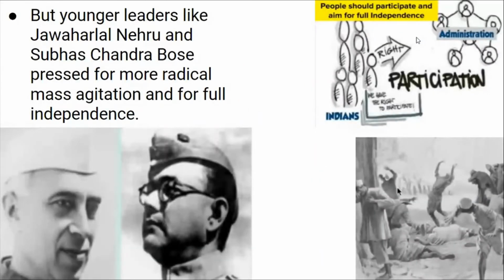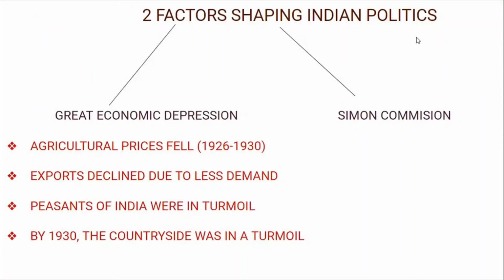But young leaders like Jawaharlal Nehru and Subhash Chandra Bose pressed for more radical mass agitation and for full independence. While these problems were going on, two factors were shaping Indian politics. The Great Economic Depression came, which we will learn about in the making of the global world, and the other factor was the Simon Commission.